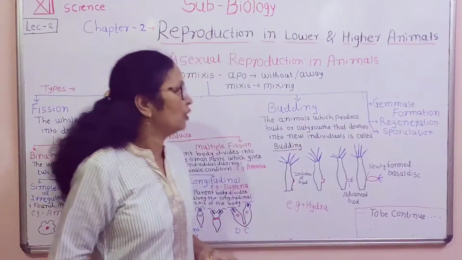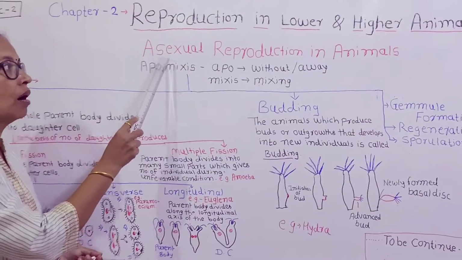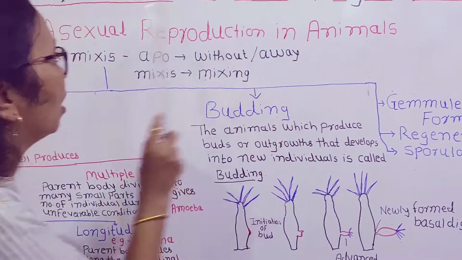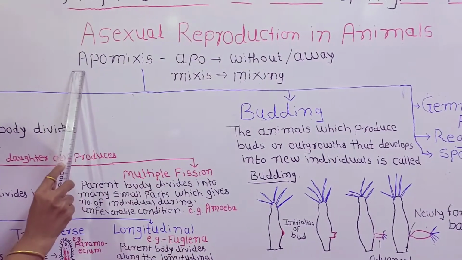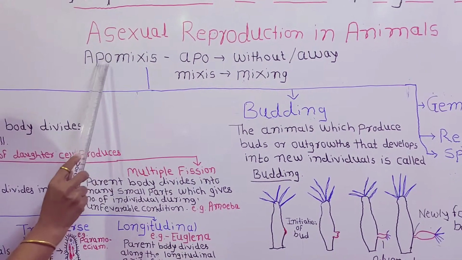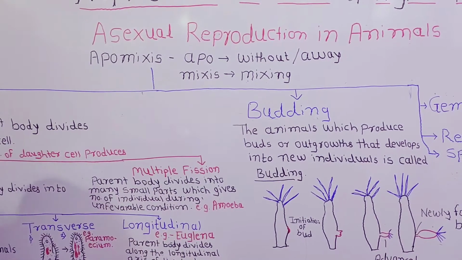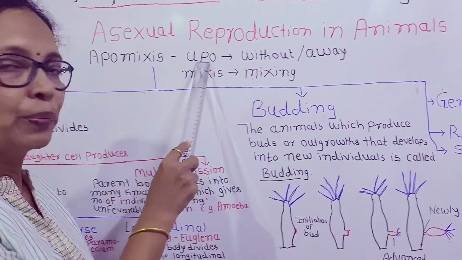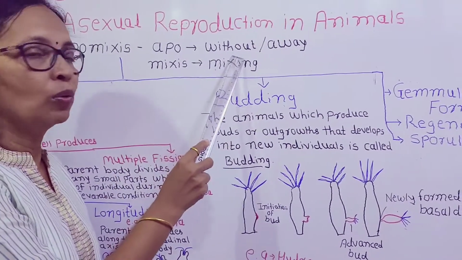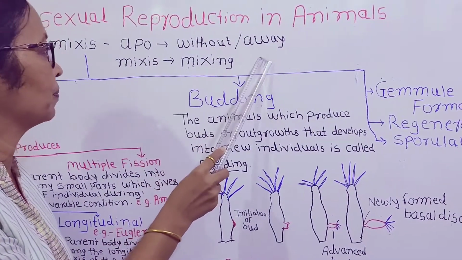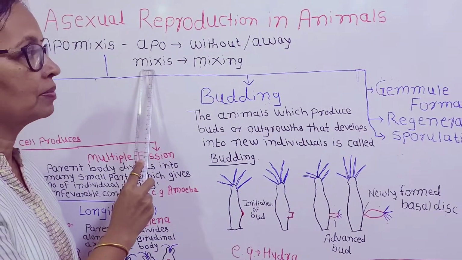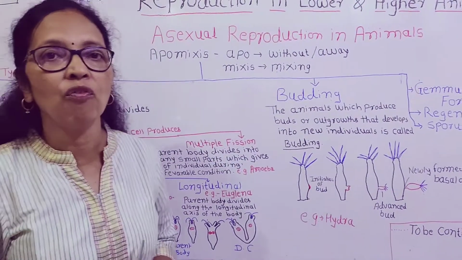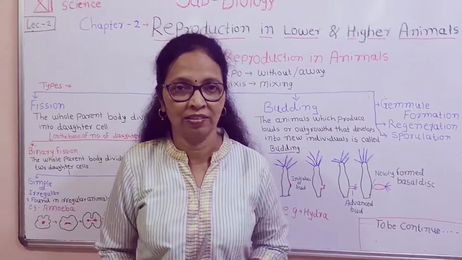Today, we take the information of asexual reproduction in animals. Asexual reproduction is also called as apomixis. The word apomixis is made up of two Greek words. First one is apo, which means without or away. Mixis means mixing.